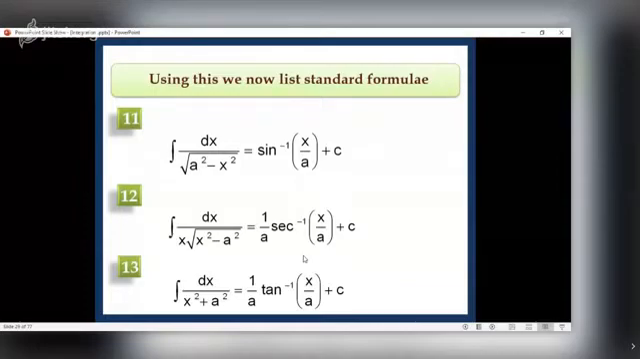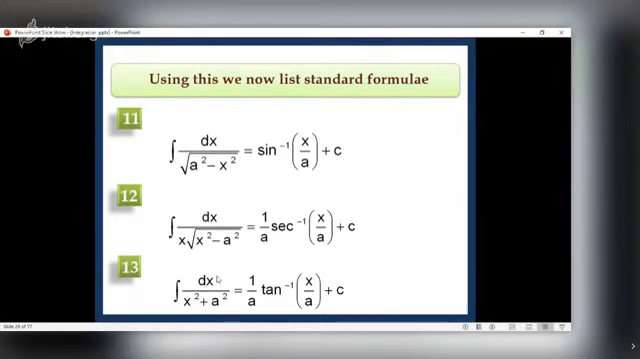Now this a, that is the coefficient of x, can be negative. Now these results are again important. For that you should know the concept of inverse trigonometry. Integral of 1 upon root a square minus x square is sine inverse x upon a. Integral of 1 upon x into root of x square minus a square is 1 upon a sec inverse x upon a. Now this result is very important in physics. In fact, results 11 and 13.